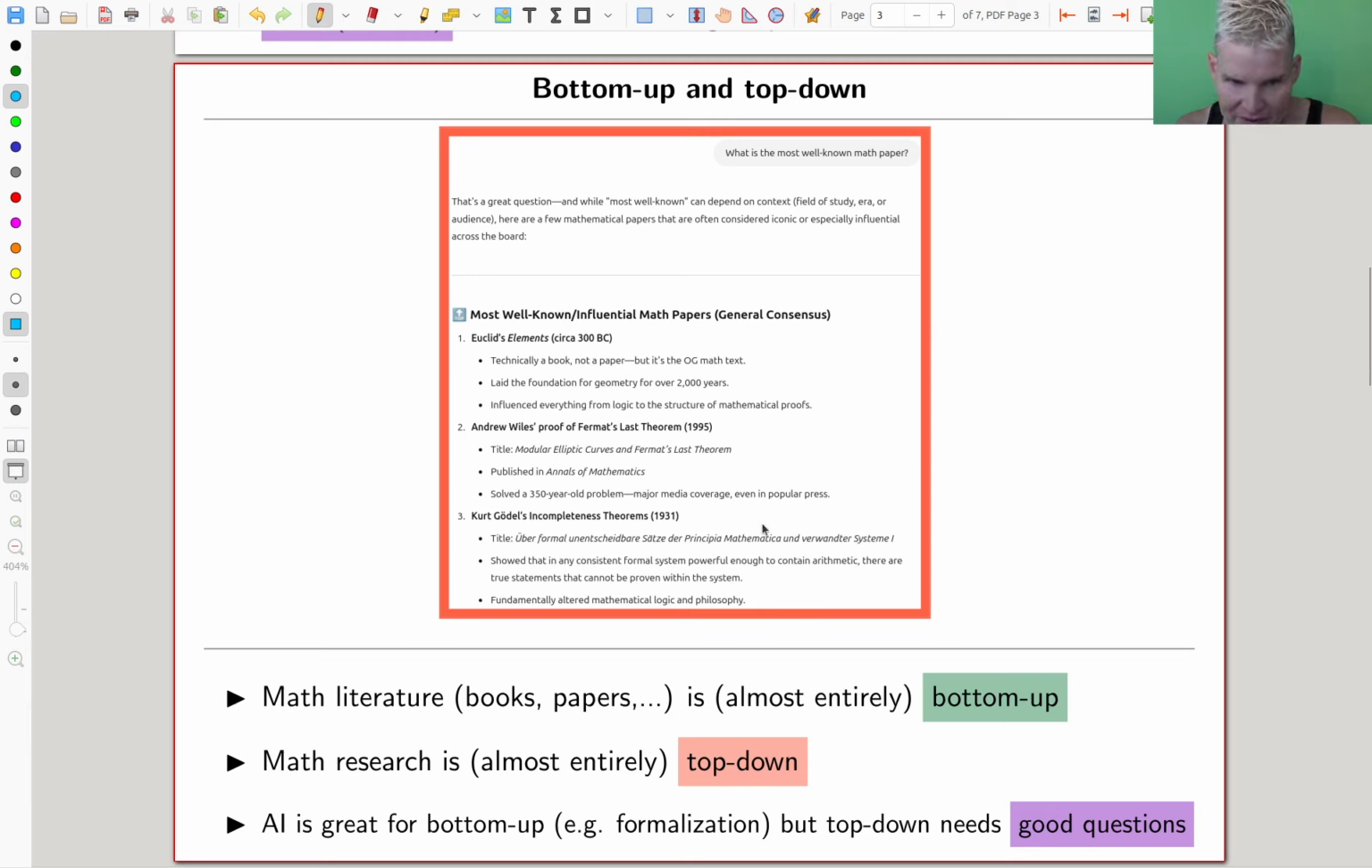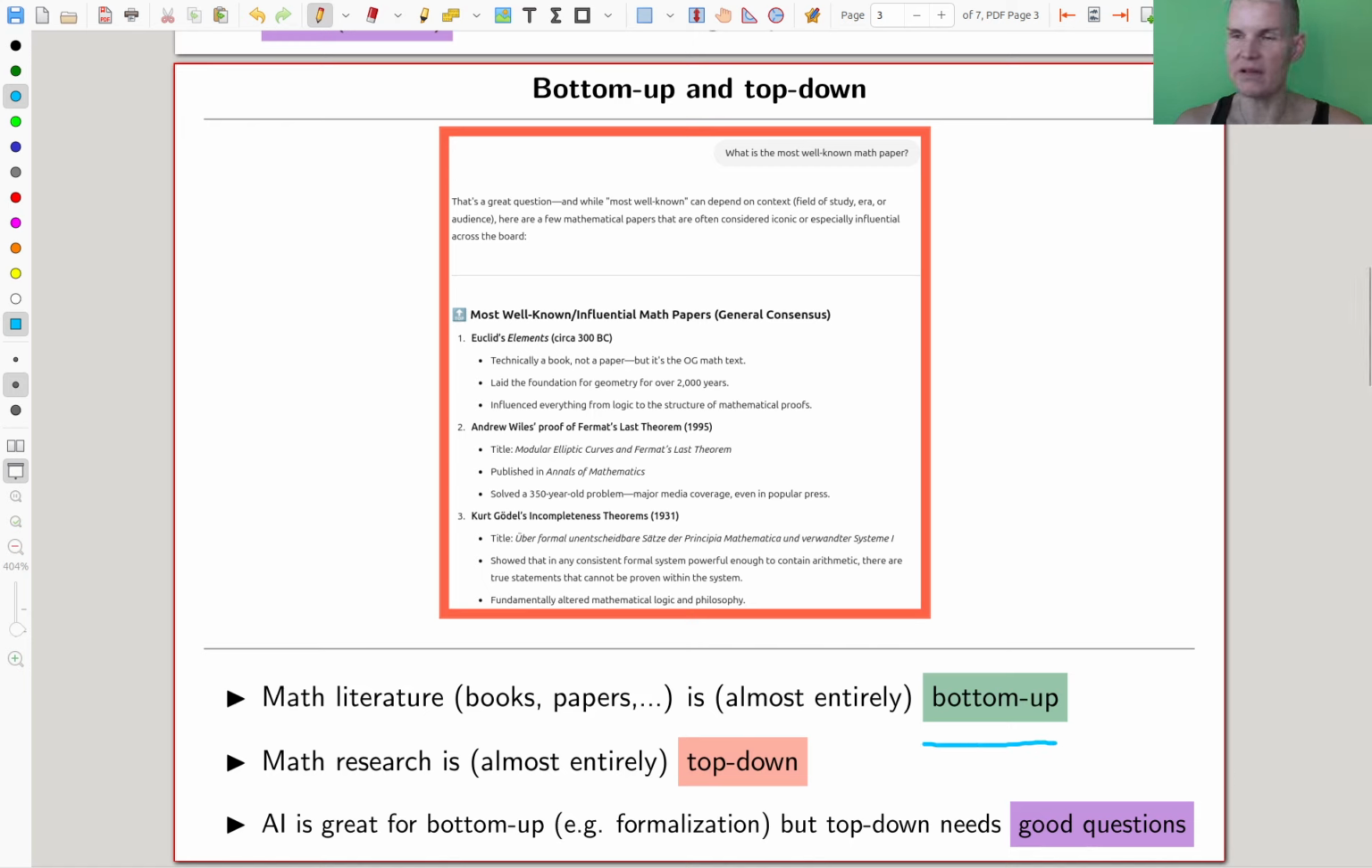And it came up with something like Euclid's Elements. I guess that's not really a paper, but at least that's very popular. And Euclid's Elements is a good example of how math literature actually is written. Although it's not the newest book in the world anymore. But anyway, it's all of math literature, or most of math literature, and also mostly how math is taught is what I would call bottom up.